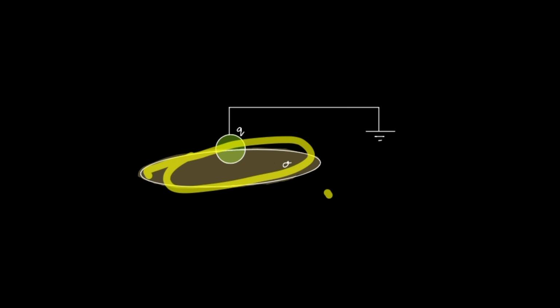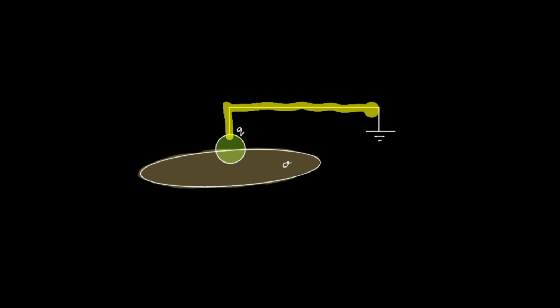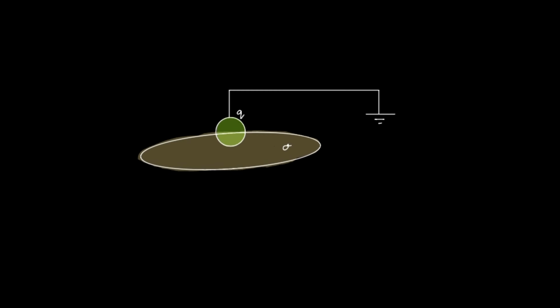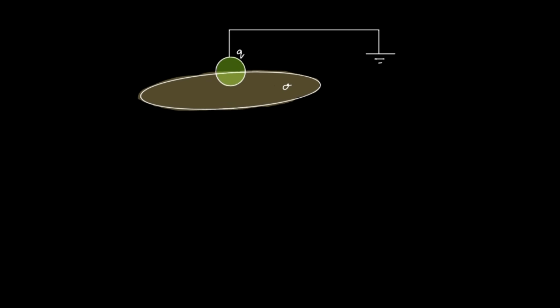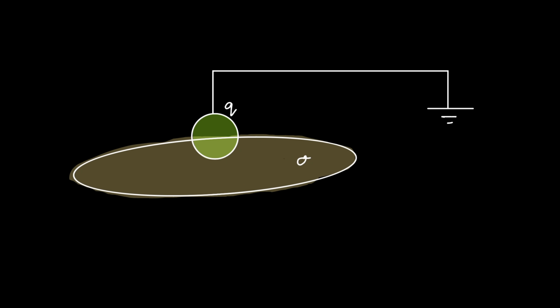So we have a disk, and this small sphere is kept near the center of the disk, and it is connected to ground. Now suppose the sphere acquires a charge Q, and this charge will come from Earth. And since this disk is a non-conducting disk, whatever charge is given to it will remain on the disk itself. It will not flow since it is a non-conductor. Okay, so first we'll be finding how much this charge Q will be on the metallic sphere.